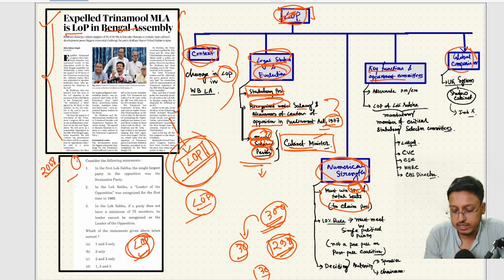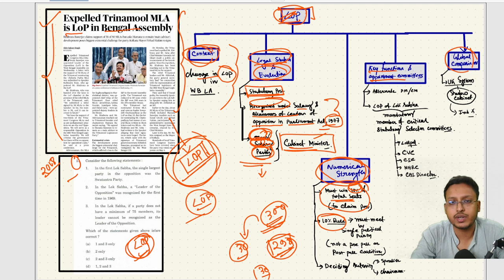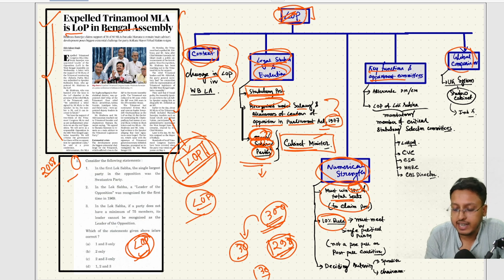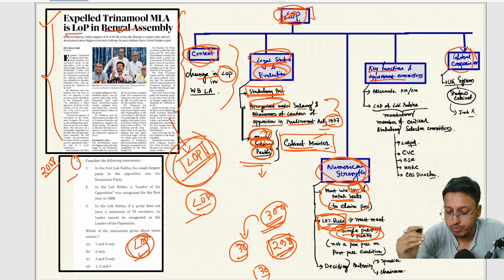And one more thing with this 10% rule: it cannot be met by forming any alliance, pre-poll or post-poll. A single political party has to separately meet that 10% threshold, and only then can that party appoint a leader of opposition.